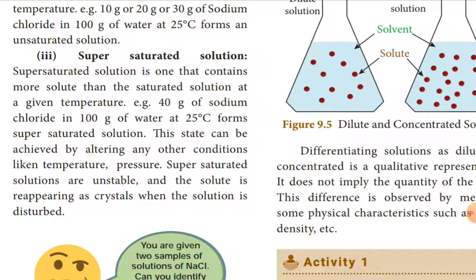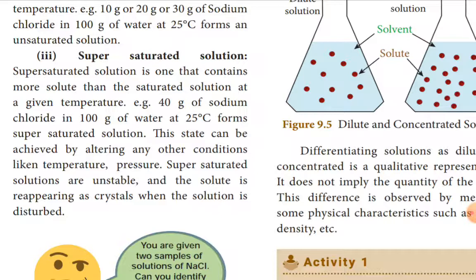But normally this state will not be easily obtained. It can be obtained only by altering some condition, like changing the temperature or the pressure. At normal 25 degrees, dissolving 40 gram of sodium chloride in 100 gram of solvent is not possible.